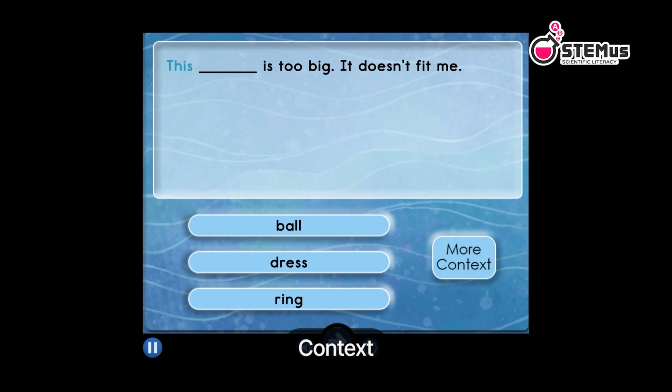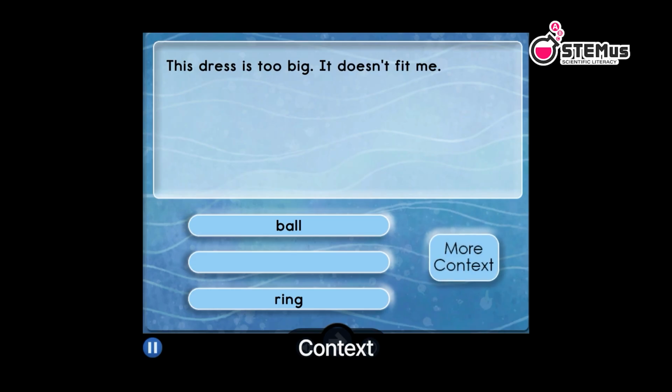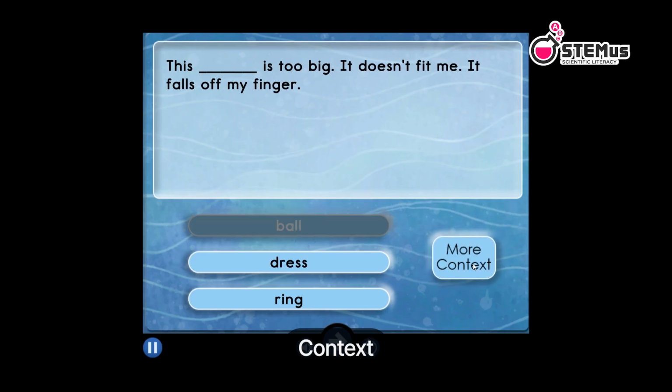This is too big. It doesn't fit me. Now you have more context. Does your answer still make sense? Do you want to change it? Move the word that makes sense in this context into the blank. Correct! This dress is too big. It doesn't fit me. These words make sense in this context. Click this button to get more context. Let's carefully read these sentences together and pay attention to the new context.